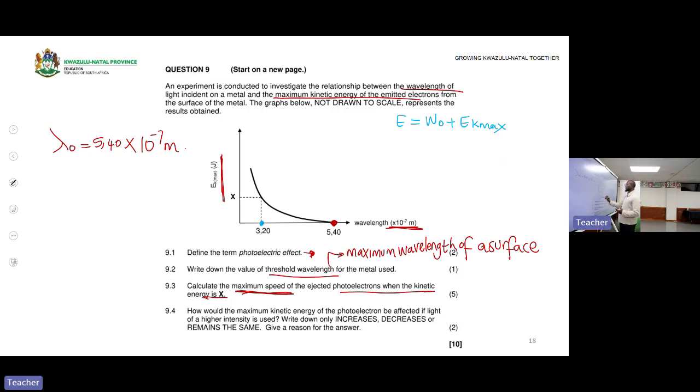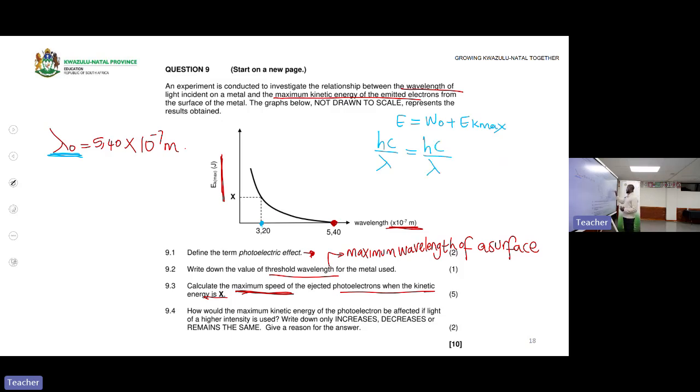Now this wavelength, we will use to find energy. You have a formula to find energy when wavelength is given. It's hc over wavelength is equal to. We also have the threshold wavelength that can be used to find the work function.